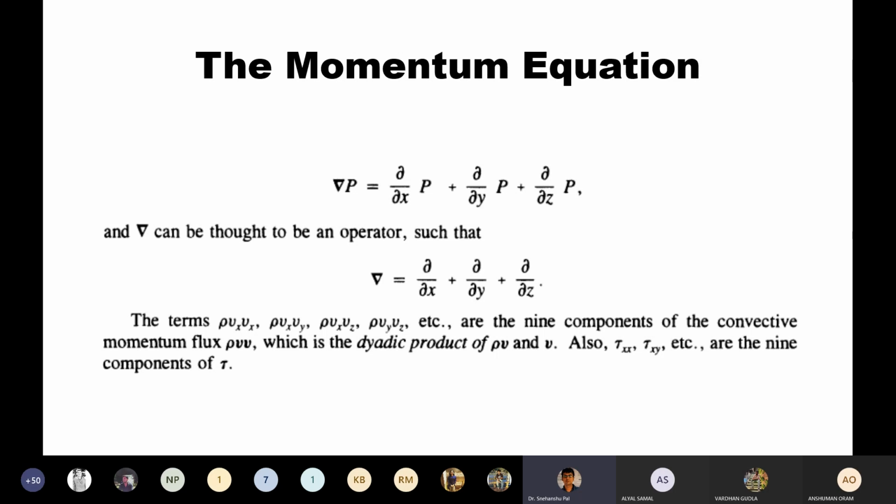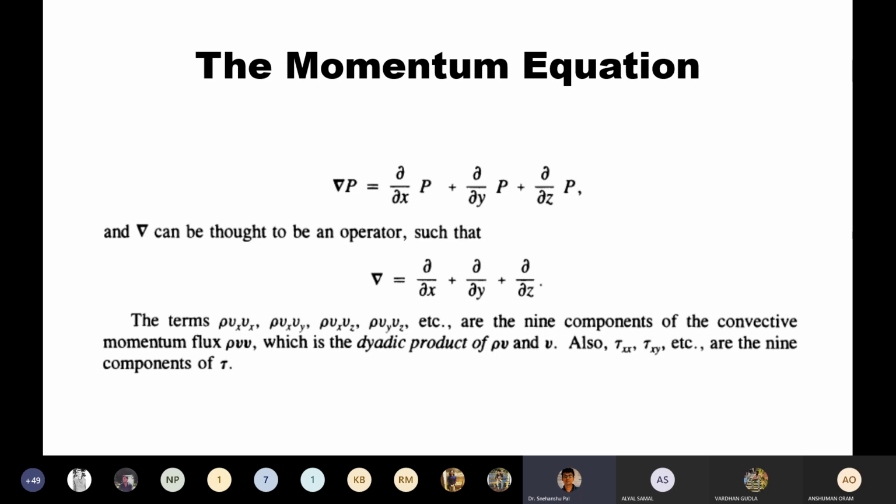If you use vector notation, then all three x, y, and z component momentum equations can be represented in one equation, which is just as meaningful as representing all three in differential form.